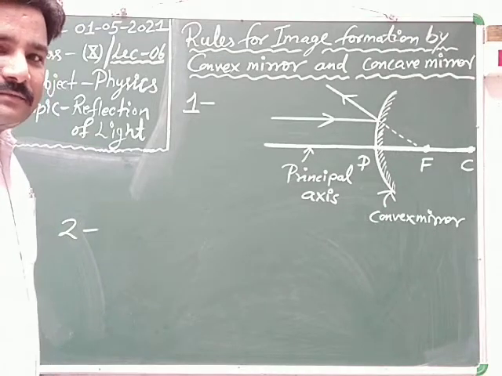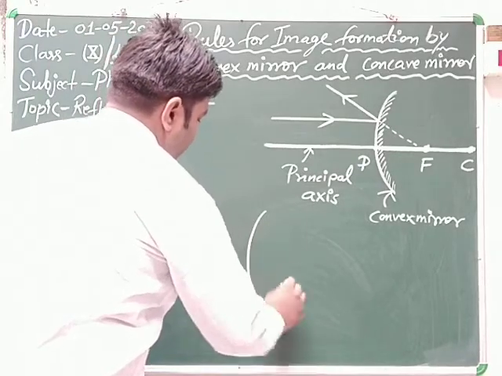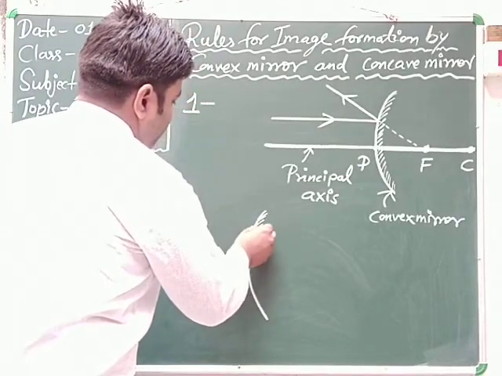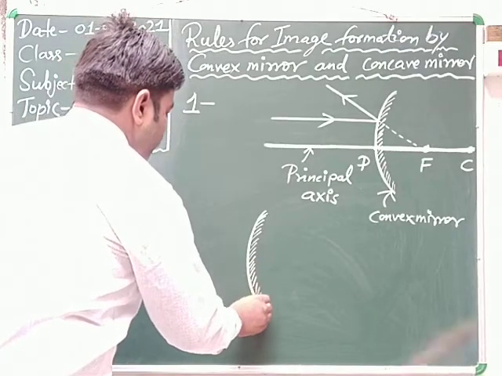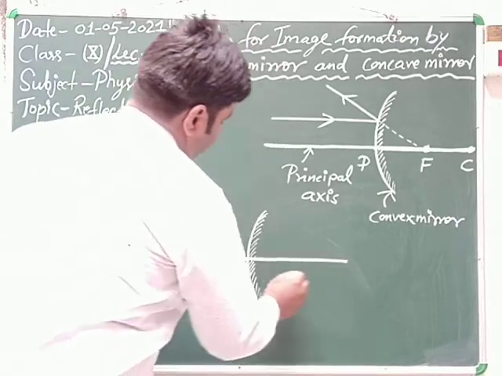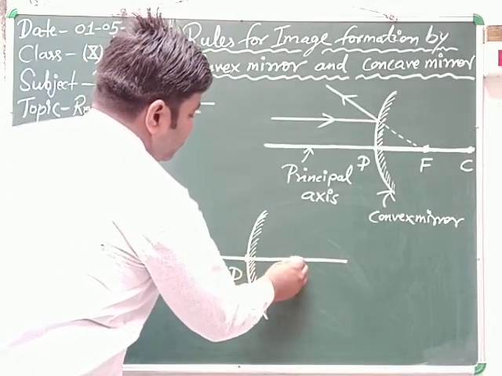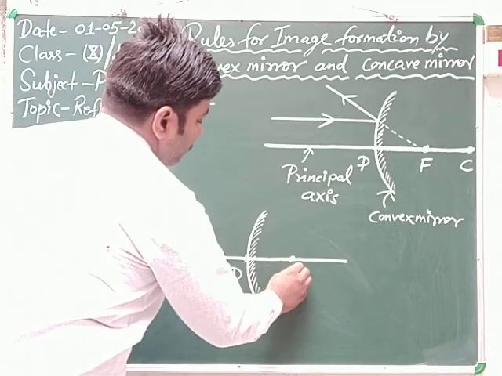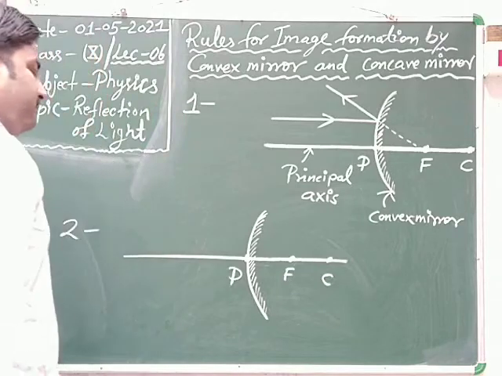This is the pole, this one is the focus, and this one is the center of curvature.